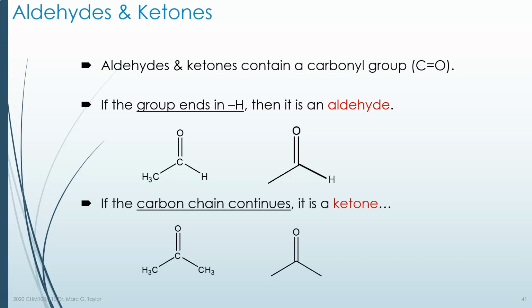So shown at the top here, this molecule, and I've shown it in two different ways, a condensed form and a skeletal form. Under aldehyde, this is actually acetaldehyde. It's derived from acetic acid, and that's where it gets its name, acetaldehyde. The molecule at the bottom, the ketone here, is the most famous ketone of all. This is acetone, which I'm sure you've heard of, especially if you've ever used nail polish remover. This is the main component of nail polish remover because it dissolves a lot of organic molecules. This is acetone. It's a ketone.